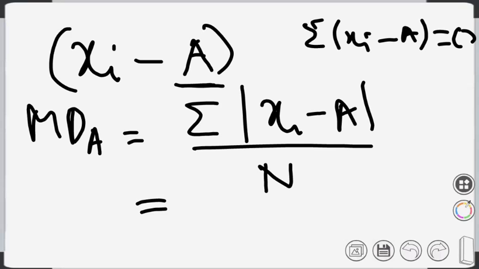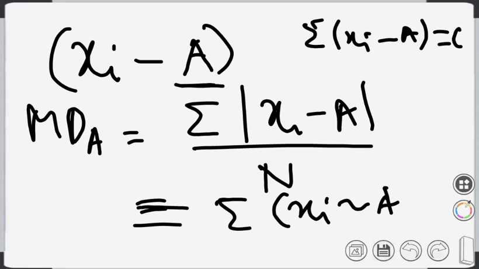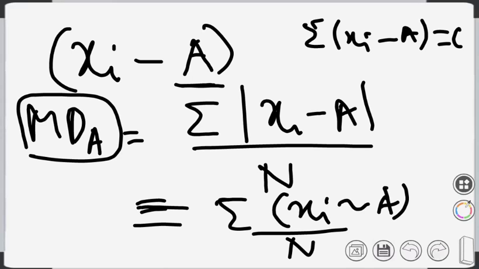Modulus means only the positive value, or you can define it this way also: summation of the absolute difference of xi and a, divided by n. So can you quickly find out what is the mean deviation from a for this particular set of data? Can you quickly do that and tell me the value?